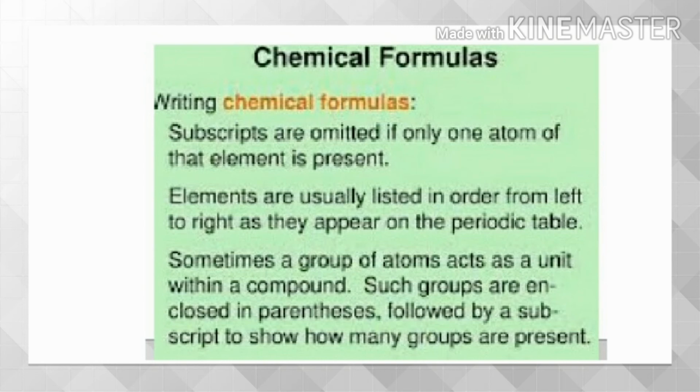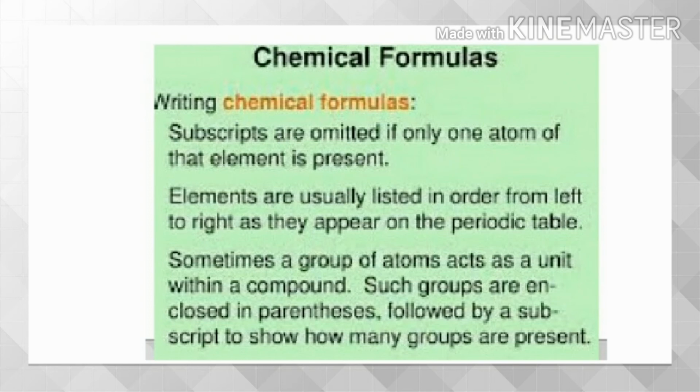The rules that you have to follow while writing a chemical formula are as follows. First, the valency or charges on the ions must balance. Second, when a compound consists of a metal and a non-metal, the name or symbol of the metal is written first.